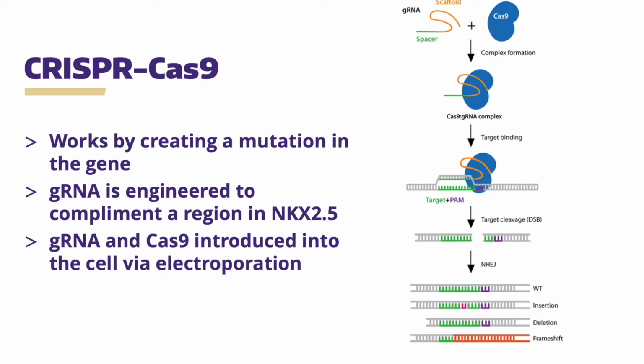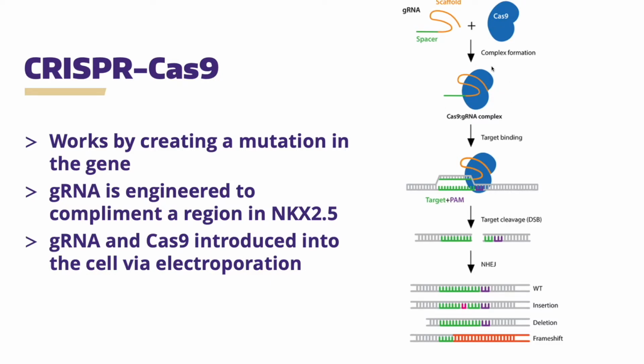CRISPR-Cas9 is a highly accurate gene editing technique that can be used to create a knockout. The knockout is produced by creating a mutation in the DNA so that the gene product is ineffective. There are 2 parts to CRISPR-Cas9. The first is this guide RNA. The spacer portion of the guide RNA is engineered to match a specific sequence in the gene of interest. Then the scaffolding part allows it to bind to the Cas9 protein. The Cas9 protein introduces a cut into the DNA, which begins the mutation process.